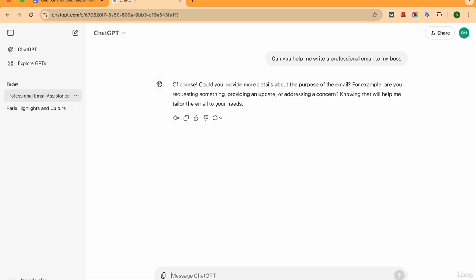See, now ChatGPT is telling us, "Of course, could you provide more details about the purpose of the email? For example, are you requesting something, providing an update, or addressing a concern?" So whenever you are telling ChatGPT to do something, you need to give proper prompts or proper questions for which you can actually receive answers. So for example, now let's copy this: "Can you help me write a professional email to my boss for tomorrow's leave, as I am not well?" Now we have given proper context to ChatGPT, and let's see the response that we get from it.